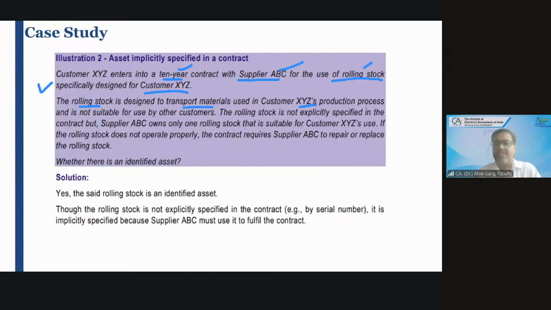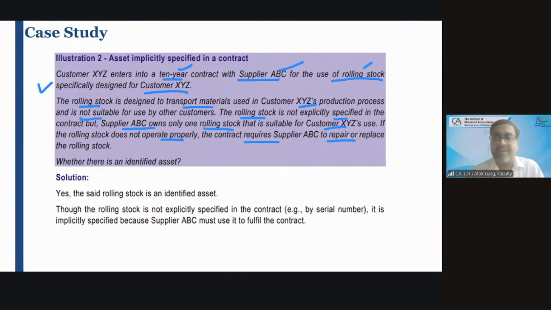It is helping in the lessee's production process and is not suitable for use by other customers, and others will not be able to use it. It is dedicated for this customer. The machine is not explicitly specified in the contract, but the supplier owns only one machine which is suitable for customer XYZ's use. If the machine does not operate properly, the contract requires supplier ABC to repair or replace the machine.